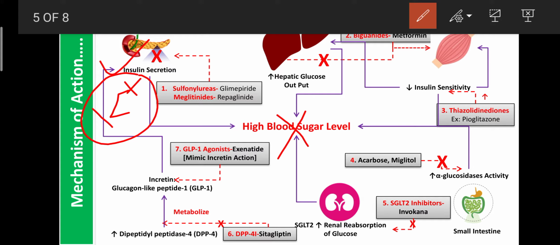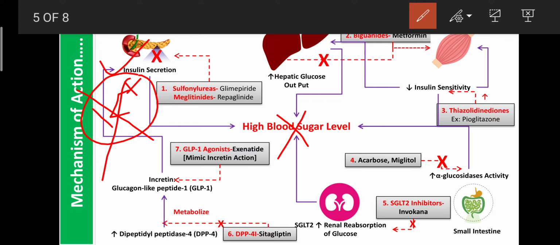So due to blocking of the potassium channel on beta cells by sulfonylurea, by acting on the SUR receptor, also known as the sulfonylurea receptor, they enhance insulin secretion. And the second class, the meglitinides, like repaglinide, also acts on the same sulfonylurea receptor, blocks the potassium channel and enhances insulin secretion. This is the mechanism of sulfonylureas as well as the meglitinides.